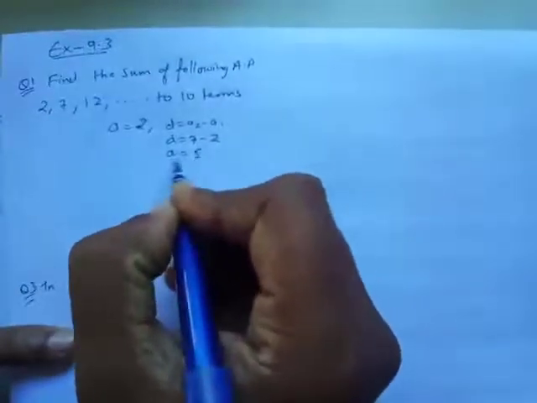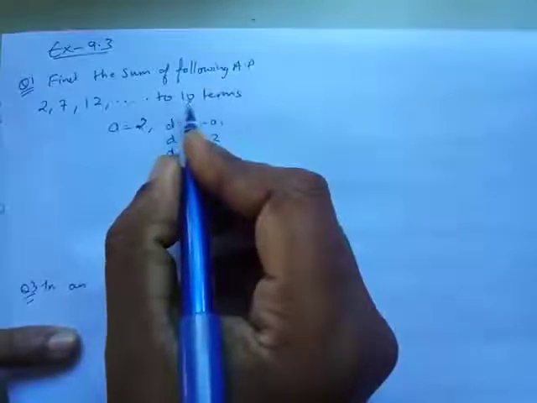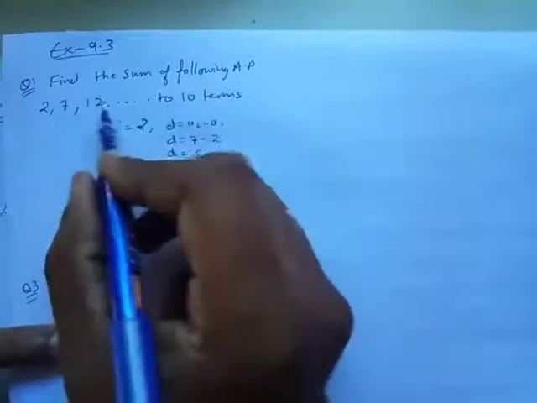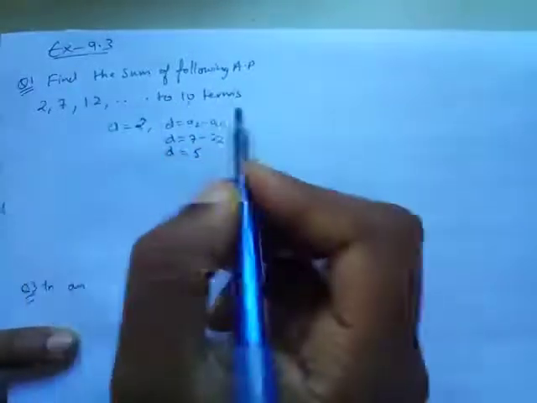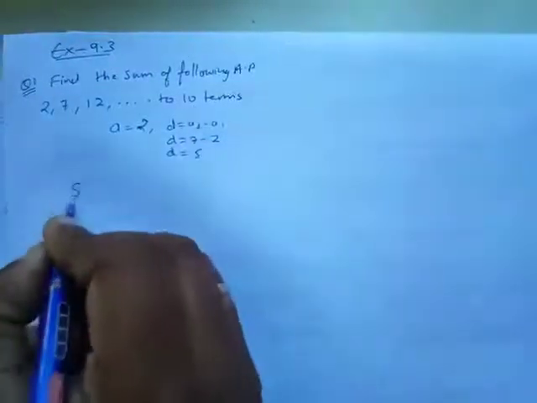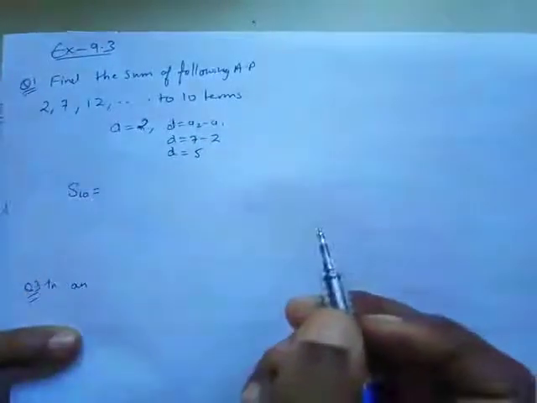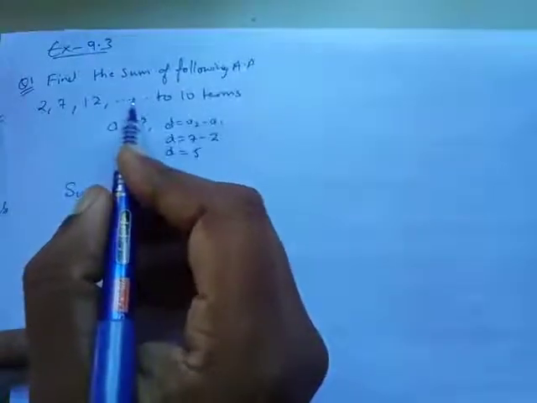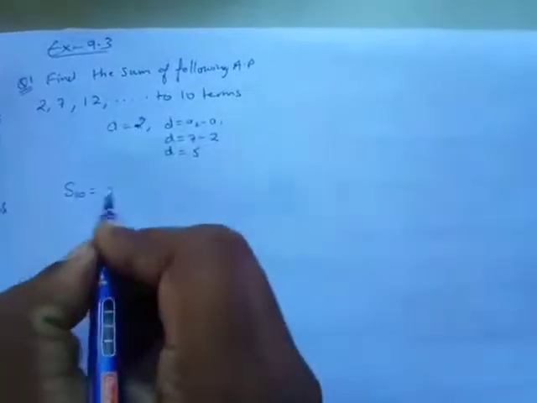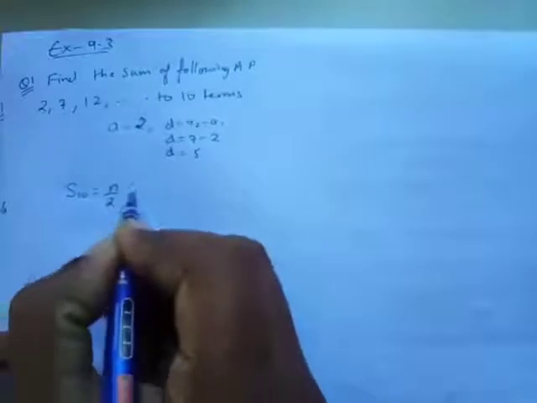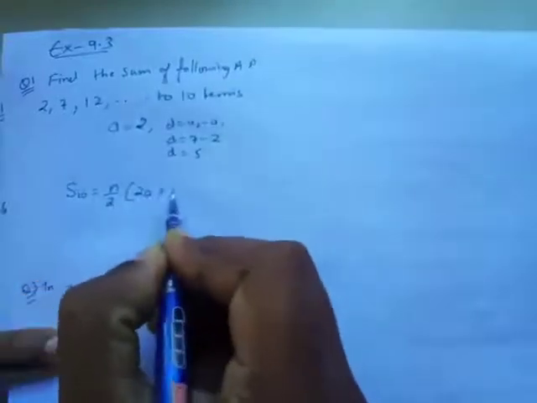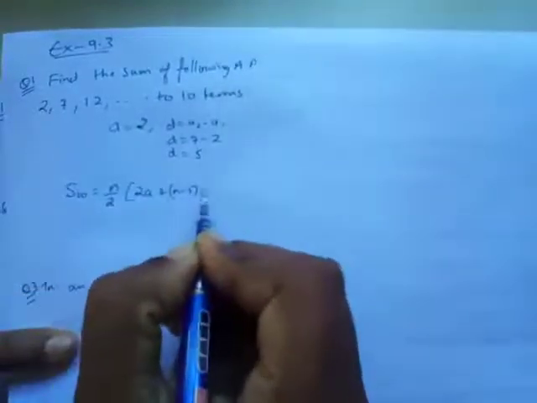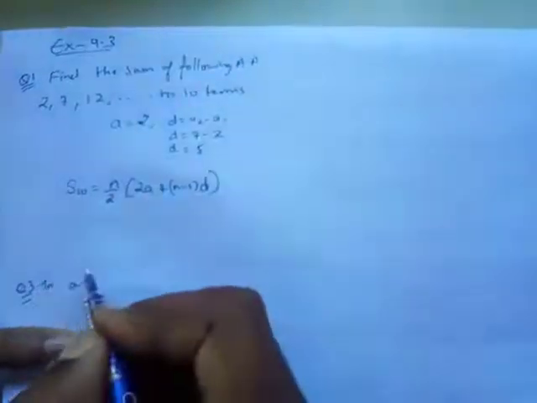D is 5. And then I have to find the sum of 10 terms. I don't know how many terms will come, but I have to find the sum of 10 terms. So which formula will I use? Will I use the last term formula? The last term is not given to me, you can see dash dash dash. So I'll use this formula, n upon 2 into 2a plus (n minus 1) d. This is the formula that I'm going to use.